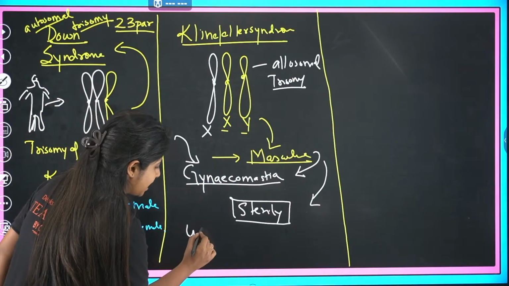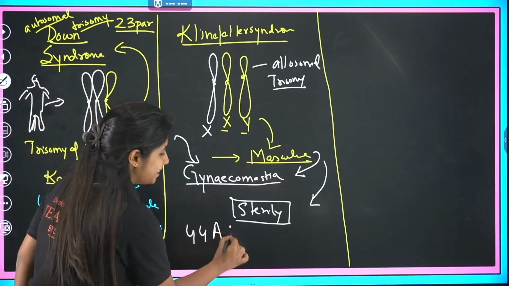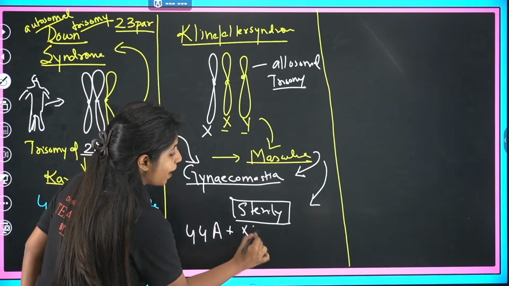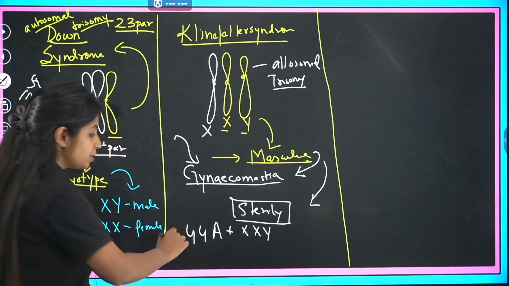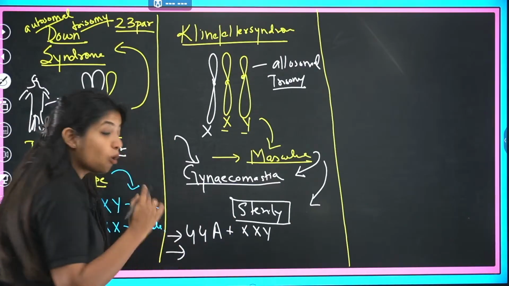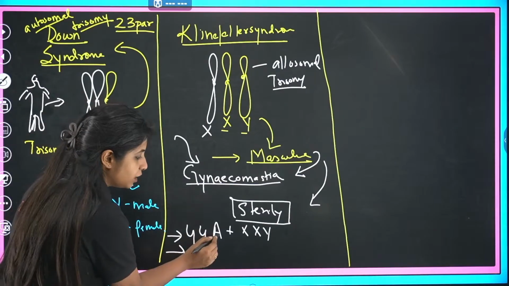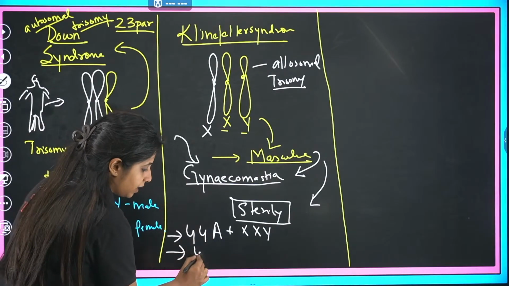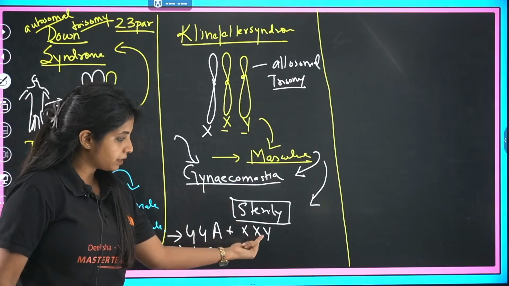But there's a little A that is missing. So you have 44 autosomes, the normal number of autosomes. But over here, you have XXY. Instead of just having XY, you have an extra X chromosome. So this is a karyotype. Sometimes people also remove the A part and write 47. Why 47? Because this is 44 chromosomes, 45th, 46th, 47.